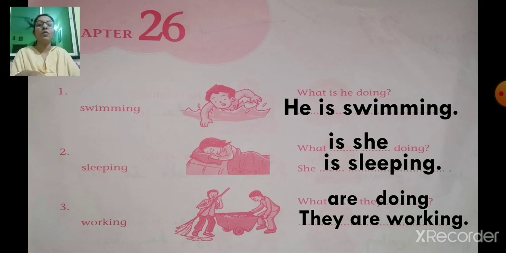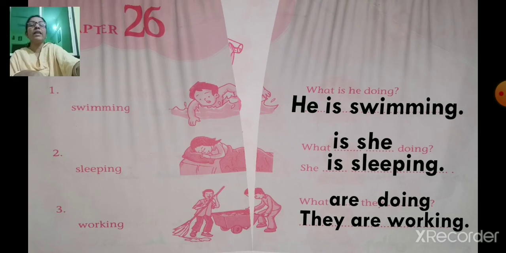First one is, what is he doing? Answer is, he is swimming. Second one, what is she doing? And the answer is, she is sleeping. Number 3, question is, what are they doing? And the answer is, they are working. Okay? Did you finish writing? Very good. Now we'll go to the next question.